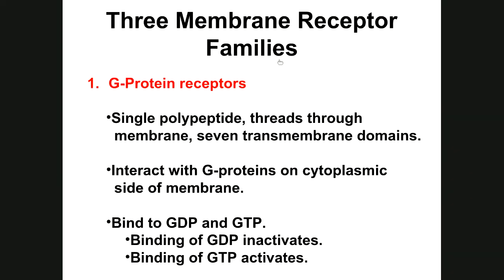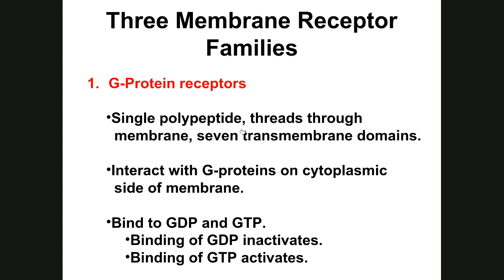Now, here are the families. The first one is G protein-coupled receptors. This is the one that a man got a Nobel Prize for about 20 years ago. It's a single polypeptide, one protein. It threads through the membrane seven times, and we'll see on the next picture how that is drawn. It's a membrane protein that interacts with G proteins, which are located on the cytoplasmic side of the membrane. This polypeptide is an integral protein; it goes all the way through.